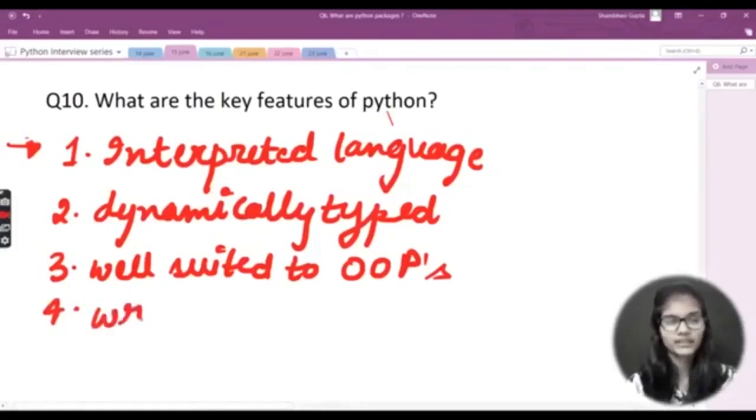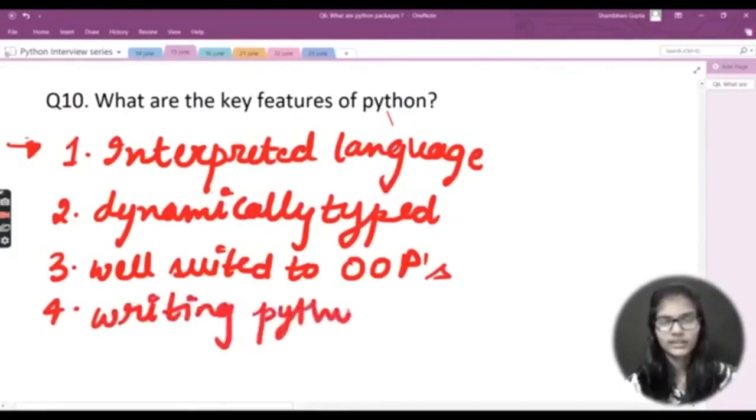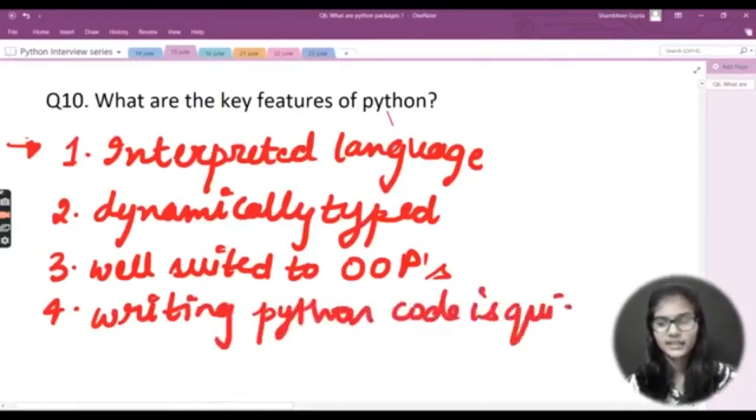So I'll be writing here the fourth thing, that is writing Python code is quick. Writing out the Python code is quick here. So these are some key features of the Python programming language which you can write out here, and simply use them.